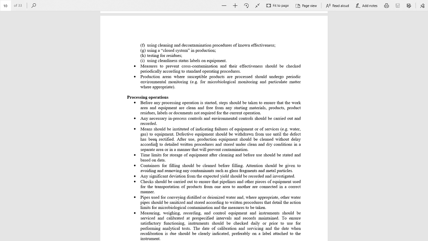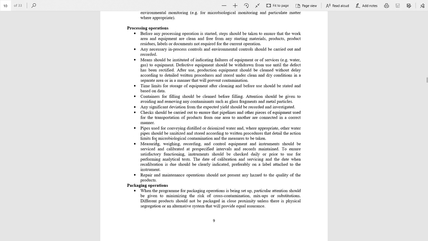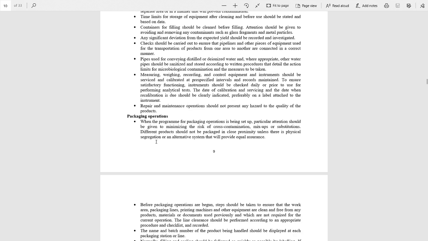Time limits for the storage of equipment after cleaning and before use should be stated and based on the data. Containers for filling should be cleaned before filling. Next, measuring, weighing, recording, and control equipment and instruments should be serviced and calibrated.